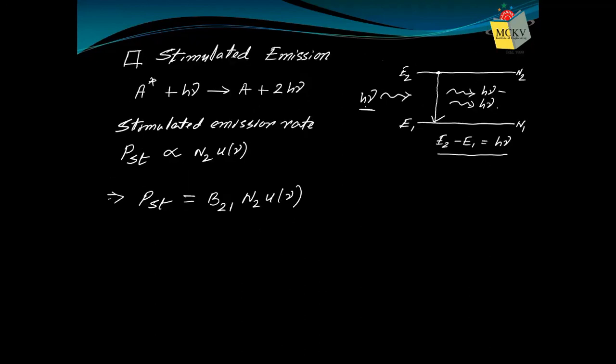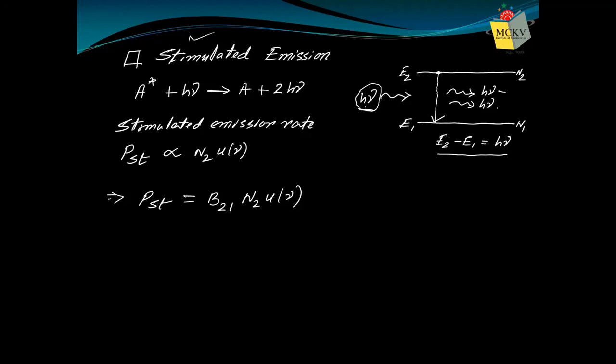When you are stimulating the atoms by supplying a particular amount of energy, hν, then all those photons which are released must move in the same direction, must have the same phase, the same frequency and the same state of polarization. So they are highly monochromatic, highly coherent, highly directional.